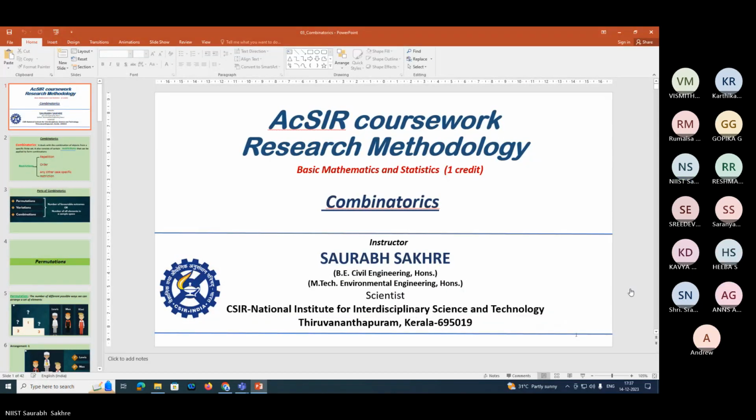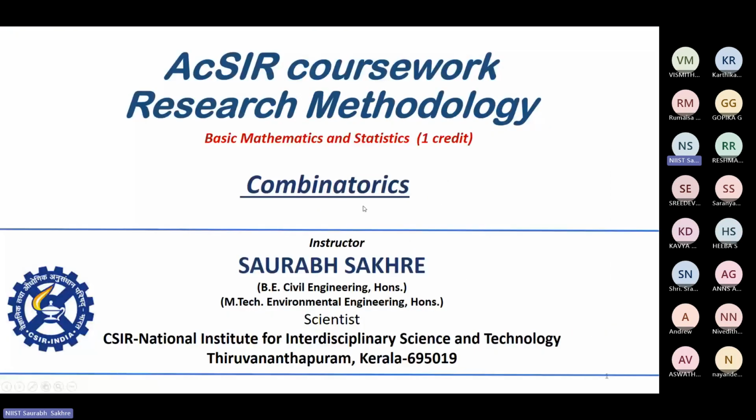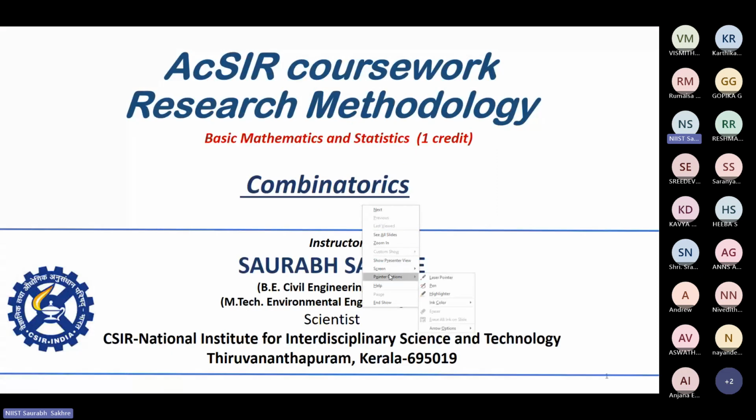Okay. So today we are going to see one interesting part of statistics. It is known as combinatorics. As the name indicates, it is related to some combinations. We used to read permutations and combinations. It is related to that only, but the name it is given is combinatorics.